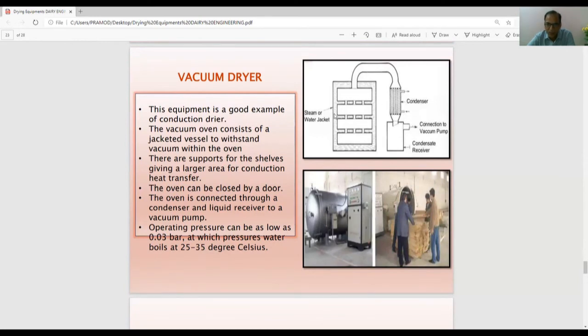So this is the steam or water jacket. I keep the product here, and this is the condenser receiver where I receive the condensate, and the vacuum pump is connected to this, and the condenser is here, and that's how the heating effect takes place. This water boils at a low vacuum, low pressure, and provides the heating effect, and the product is heated. So that's how the vacuum dryers work. It looks like that when it is assembled in the plant.